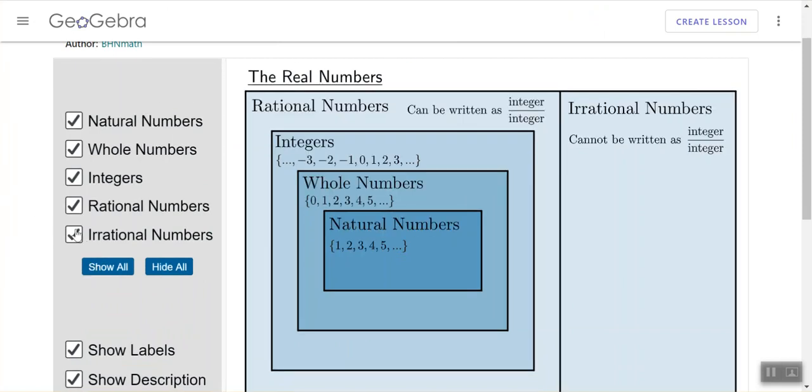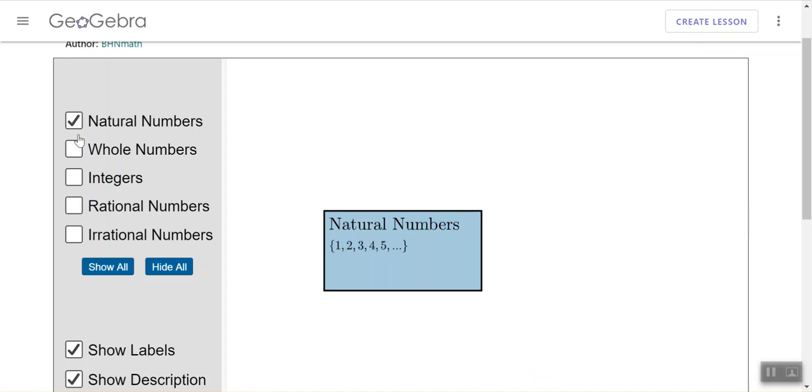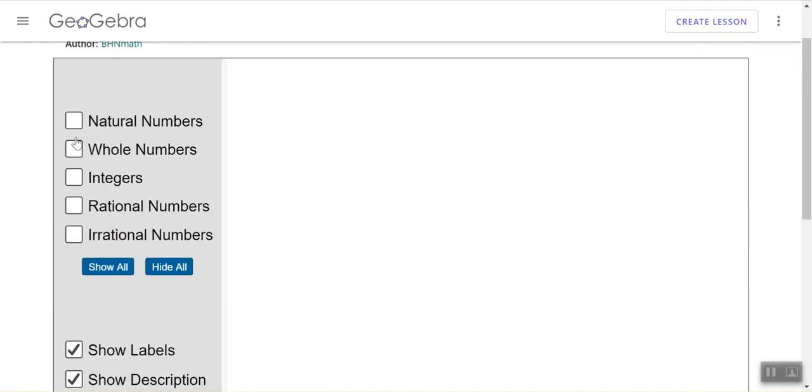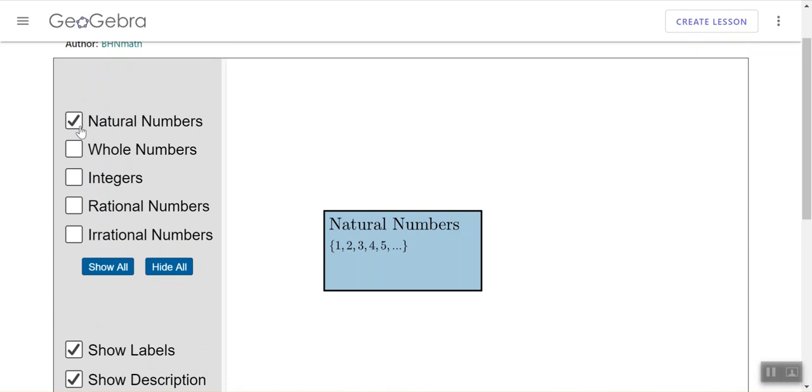Okay, so I'm going to take these out and start. All right, so we have natural numbers. Our natural numbers, you have already gone and found all the definitions because that was the first thing. Hopefully you put me on pause and found the definitions. But anyways, the definition of a natural number is just a counting number from 1 to infinity. It has no negatives, there's no fractions at all.